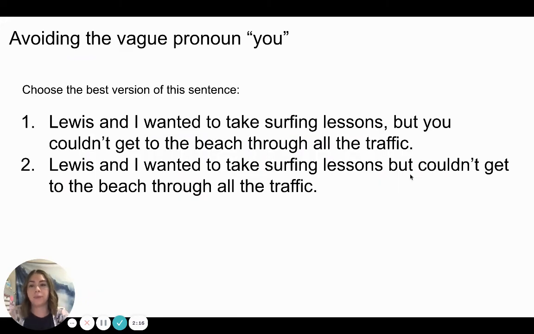Let's look at an example. It says, choose the best version of this sentence. 1, Lewis and I wanted to take surfing lessons, but you couldn't get to the beach through all the traffic. Or 2, Lewis and I wanted to take surfing lessons, but couldn't get to the beach through all the traffic. Take a moment, circle which sentence you believe is correct.